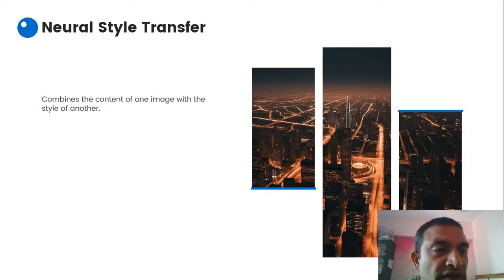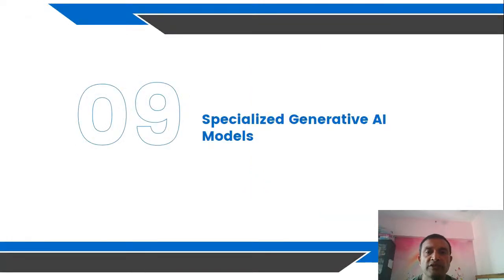Neural style transfers combine the content of one image with the style of another. So here you can also see the example. You can use the style of another image, and you can use the content from another image and combine them, right? So style transfer models, you can use them, and you can particularly generate the image here.